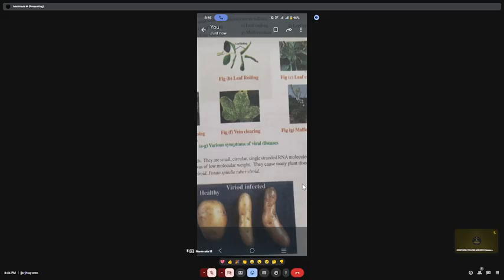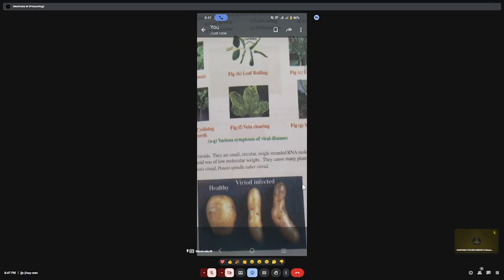What do you mean by capsomere? Protein subunits. Very good. Which is the largest virus? Vaccinia, the pox virus. What are the smallest viruses? Foot and mouth, and also polio virus.